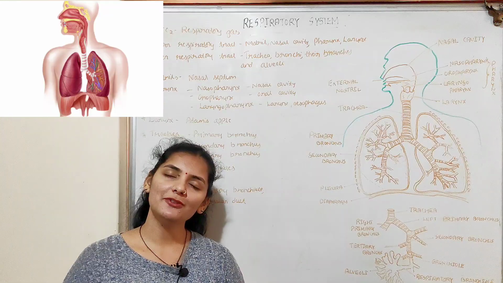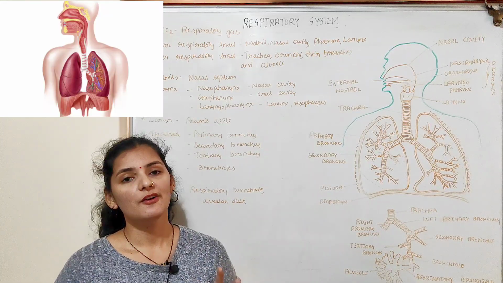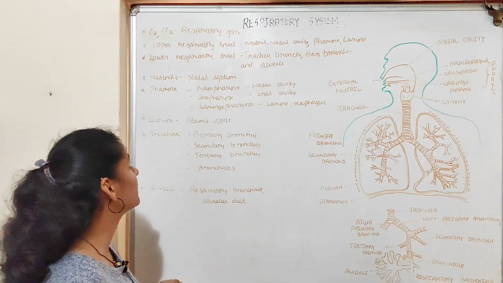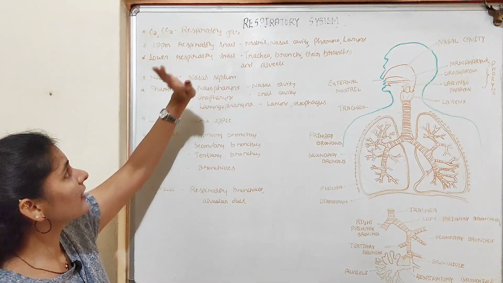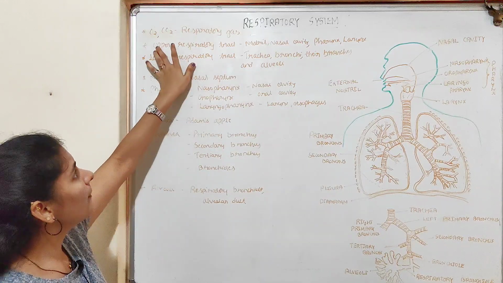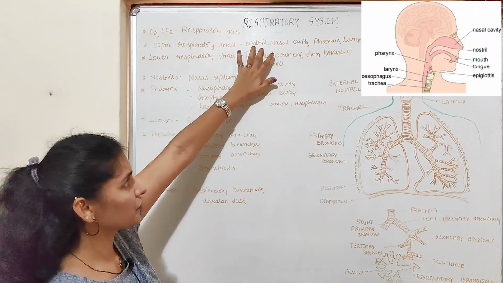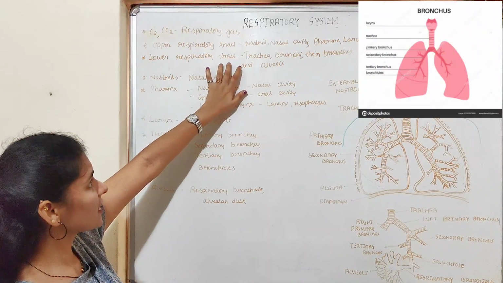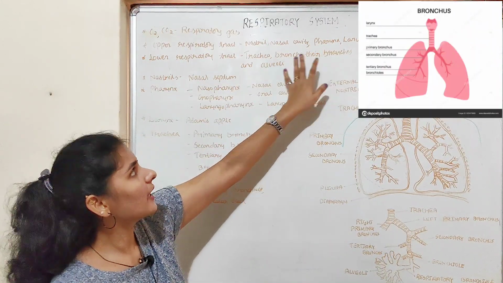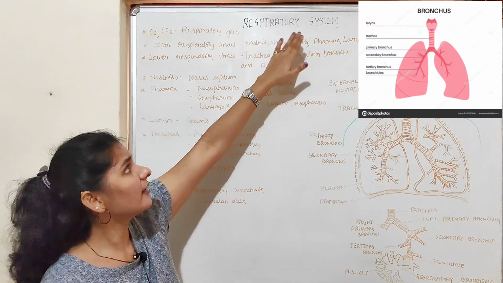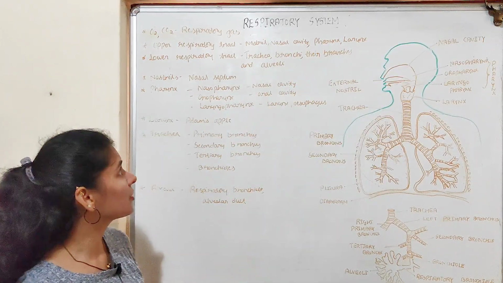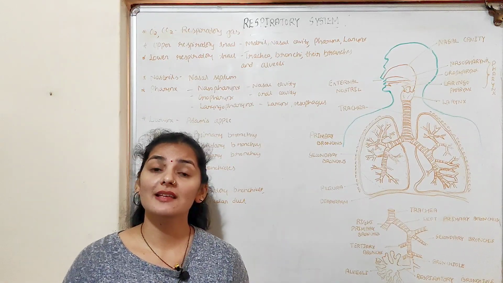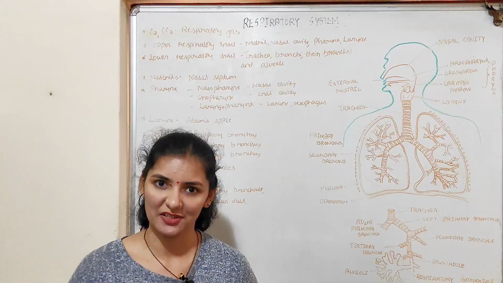respiratory system. If we talk about the human respiratory system, we have a well developed respiratory system, which is mainly composed of two components, that is upper respiratory tract and lower respiratory tract. Upper respiratory tract mainly consists of nostril, nasal cavity, pharynx and the larynx, whereas lower respiratory tract consists of trachea, bronchi, their branches and alveoli. So these are the different parts of the respiratory system which mainly come under the upper and the lower respiratory tract. We'll discuss in detail these parts of the respiratory system.